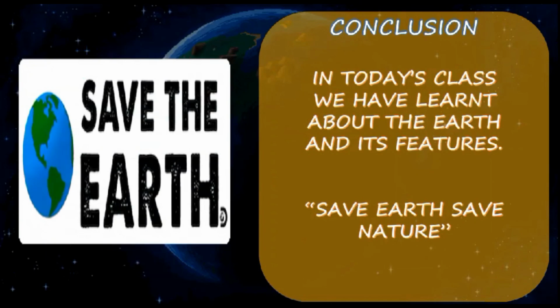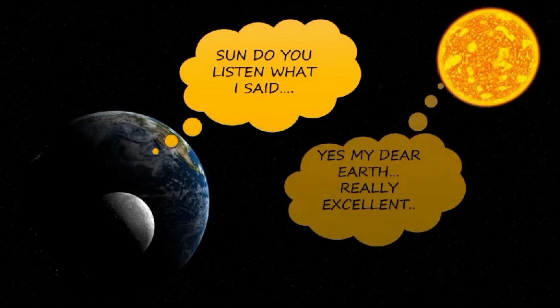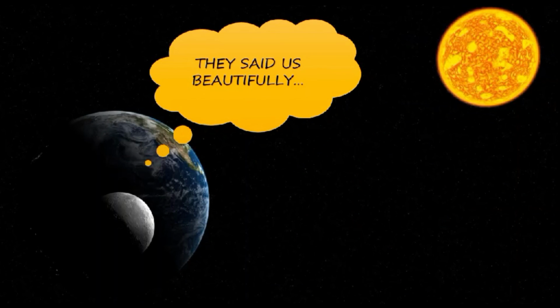Yes. So we are coming to the conclusion of the topic of the Sun and the Earth. In today's class we have learned about the Earth and the Sun, right? So my dear children, always save the Earth and save nature. The Earth is most important and prominent for our human beings. The Earth has all the facilities. The Earth keeps us safe and living in this world. Sun, did you listen to what I said? Yes, my dear Earth, really excellent. You said it beautifully.